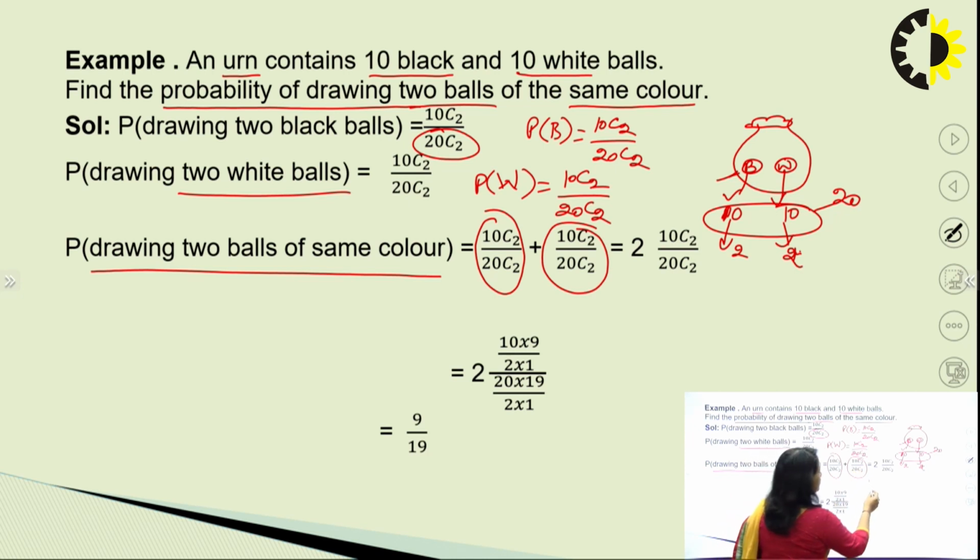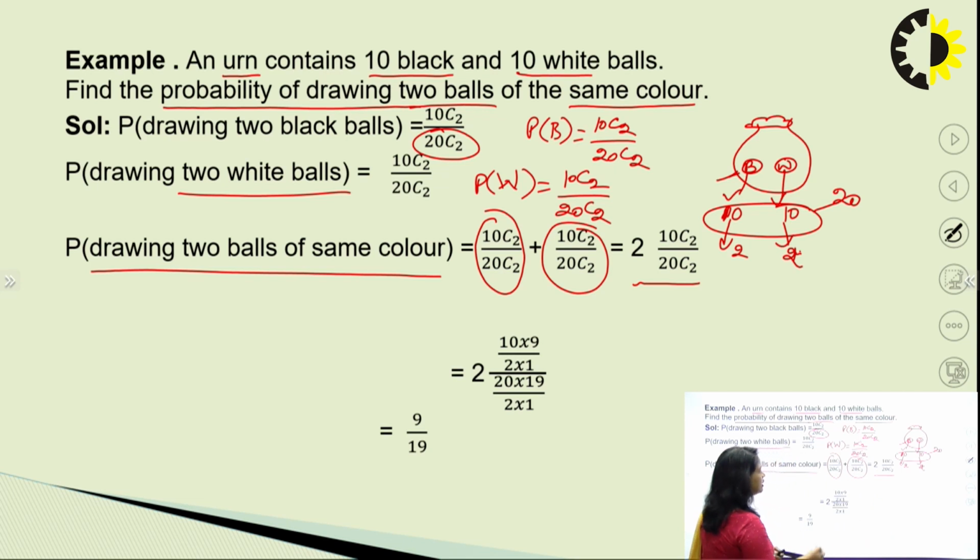So the total probability becomes 2 times 10 C2 divided by 20 C2, and we will calculate this value: 10 into 9 upon 2 into 1, and 20 into 19 upon 2 into 1, which comes out to be 9 upon 19. So this is the probability of getting the same color ball, either black or white.